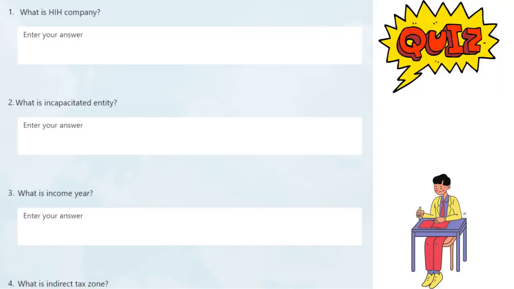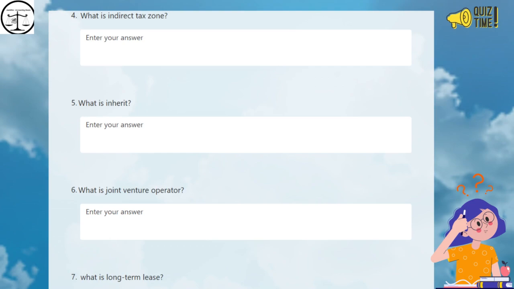Question 1. What is HIH company? 2. What is incapacitated entity? 3. What is income year? 4. What is indirect tax zone? 5. What is inherit? 6. What is joint venture operator? 7. What is long-term lease?